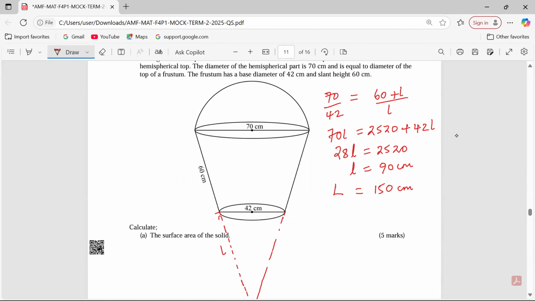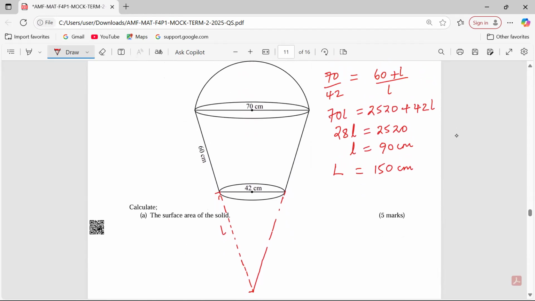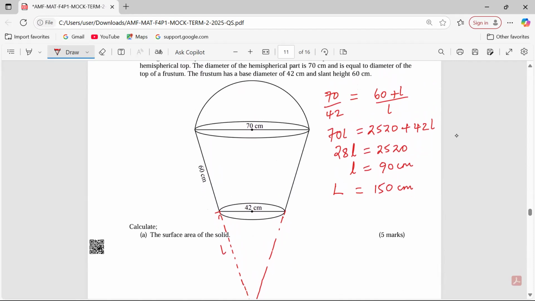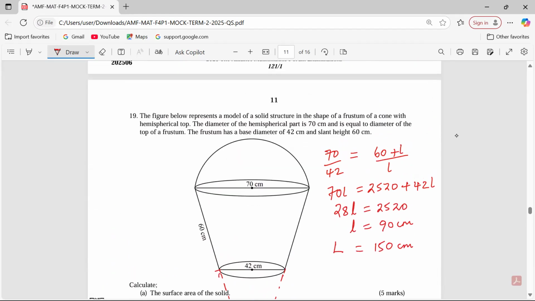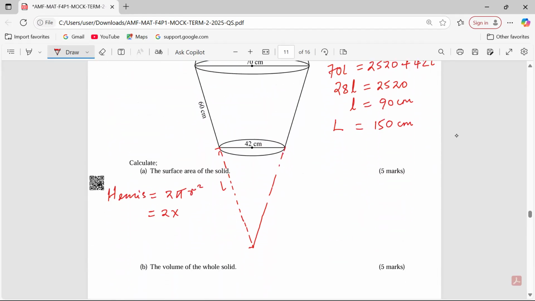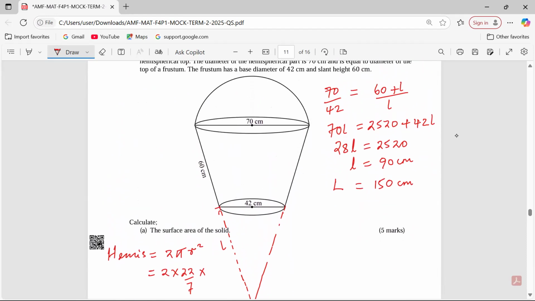So with this, we can now talk about surface area. For a hemisphere, let's start with the hemisphere. We talk about 2 pi r squared. Remember, the full sphere would have been 4 pi r squared. So 2 pi r squared, 2 by the value of pi. They have not instructed us to use any pi, but we can choose 22 over 7 times a radius. The top radius is 35.